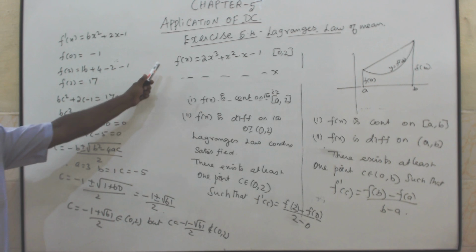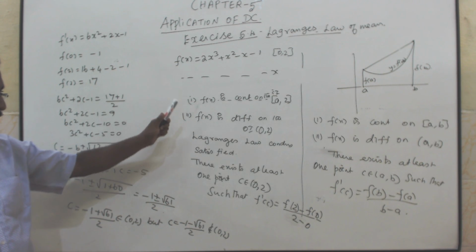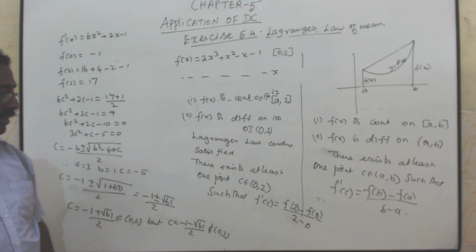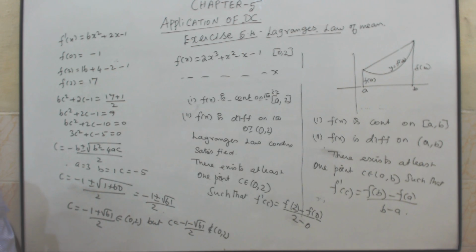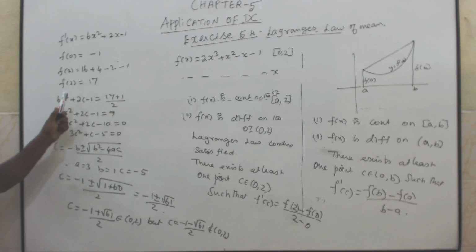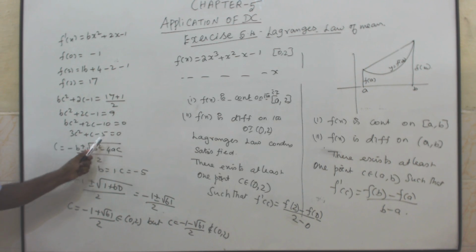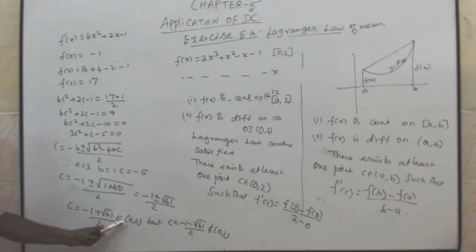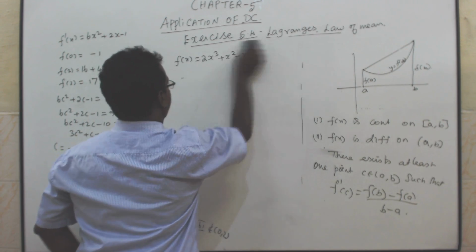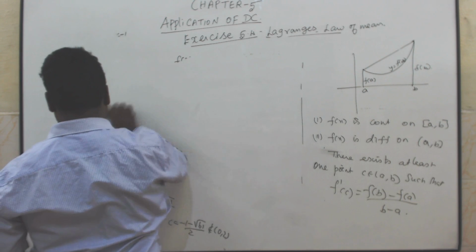Anybody having doubt? f of x is continuous on the closed interval and differentiable on the open interval, so Lagrange's condition is satisfied. There exists at least one c belongs to 0 comma 2 such that f dash of c is equal to f of 2 minus f of 0 by 2 minus 0. Substitute and simplify, and check whether c belongs to 0 comma 2 or not. Clear? Same way you try the remaining problems.